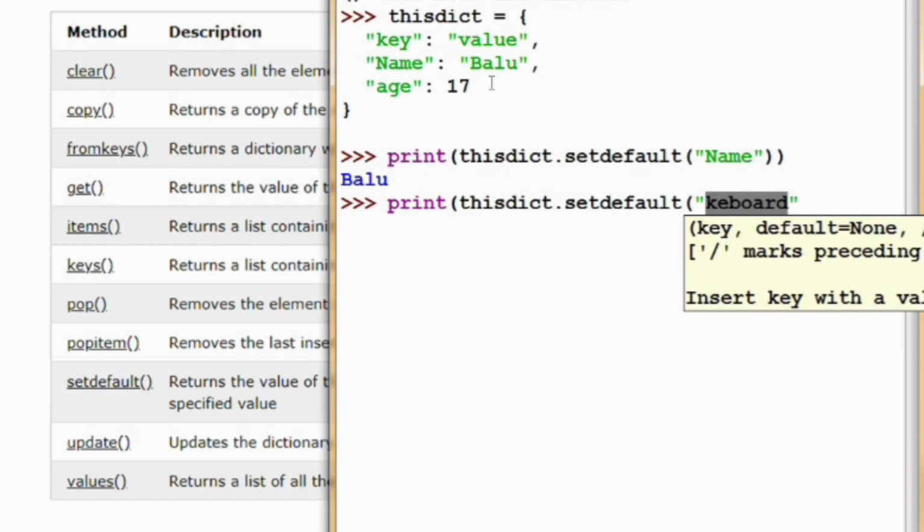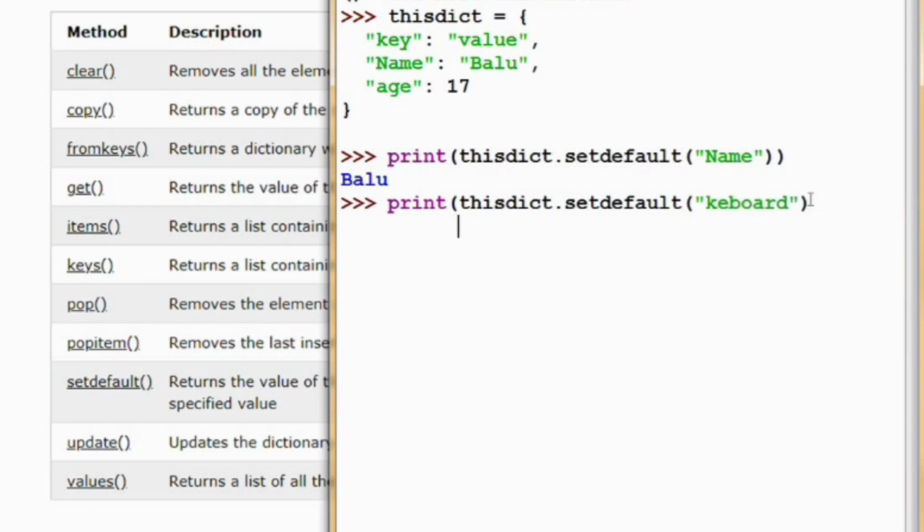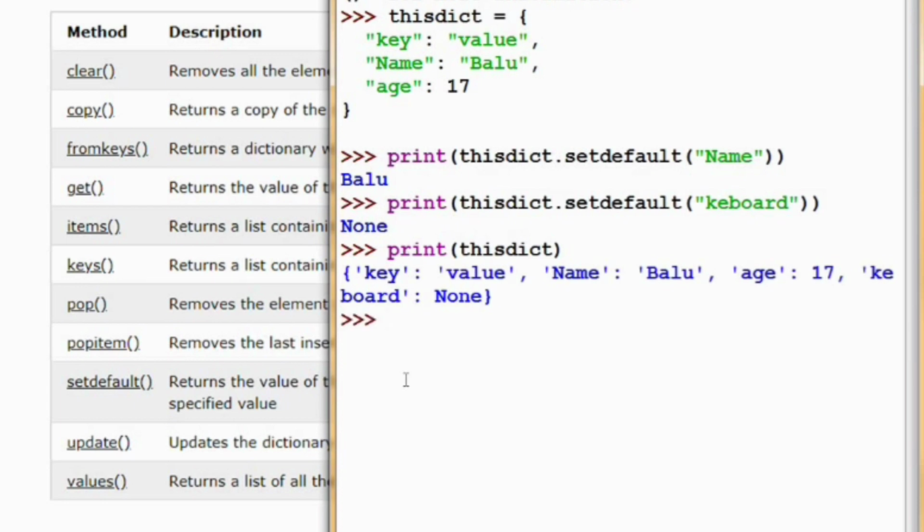Note that the key keyboard is not present in this dictionary. Now what will it do? Now it prints none. For example, now I am printing this dictionary itself. It has created a key keyboard and specified its value as none.